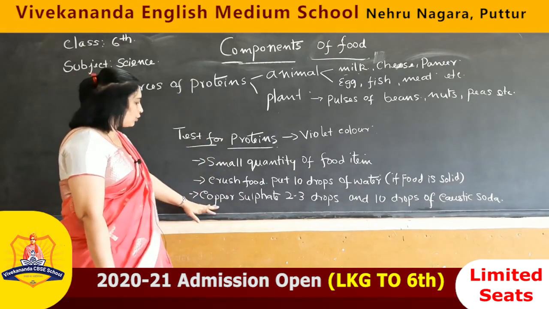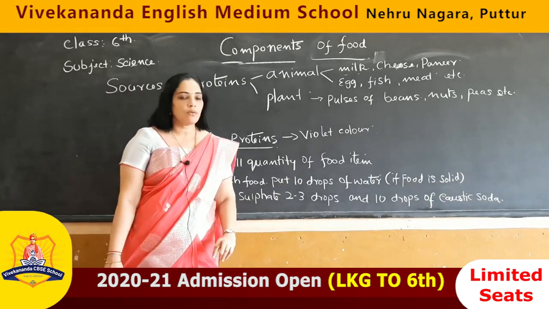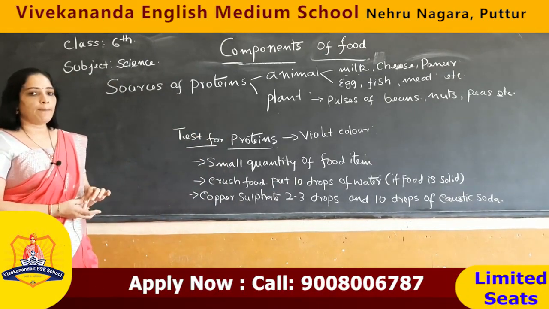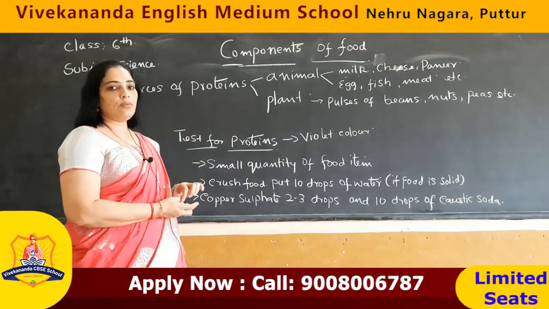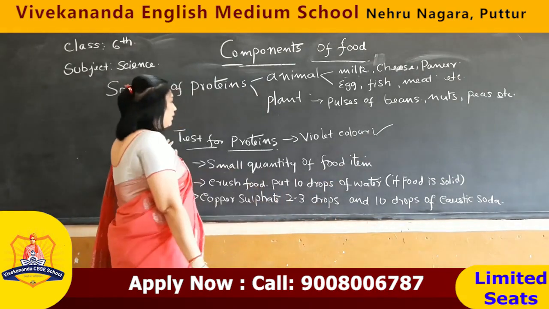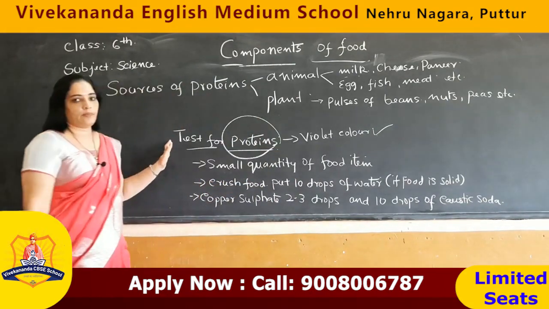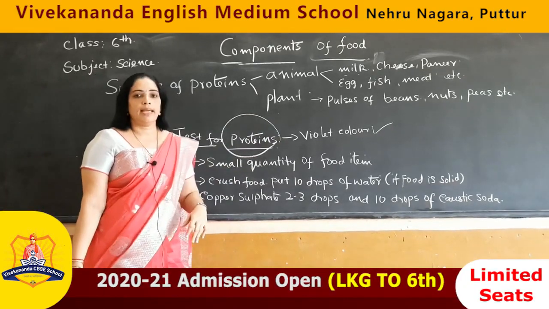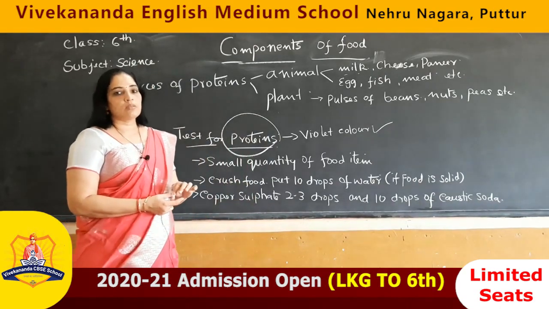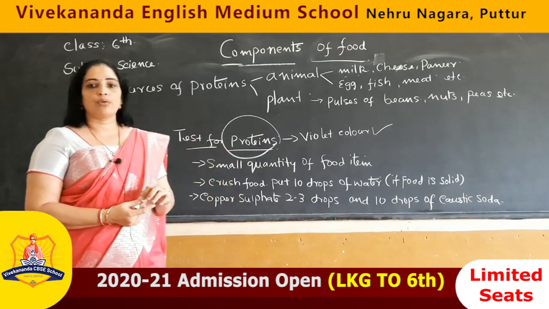Then to that solution you have to add 2 to 3 drops of copper sulphate and 10 drops of caustic soda and shake well. What will happen? The food in the test tube converts its color into violet. Then there is a presence of protein in that food. So, like this you can take different food items and do the test for proteins. So, you have an activity video for the test of proteins, you can go through it.